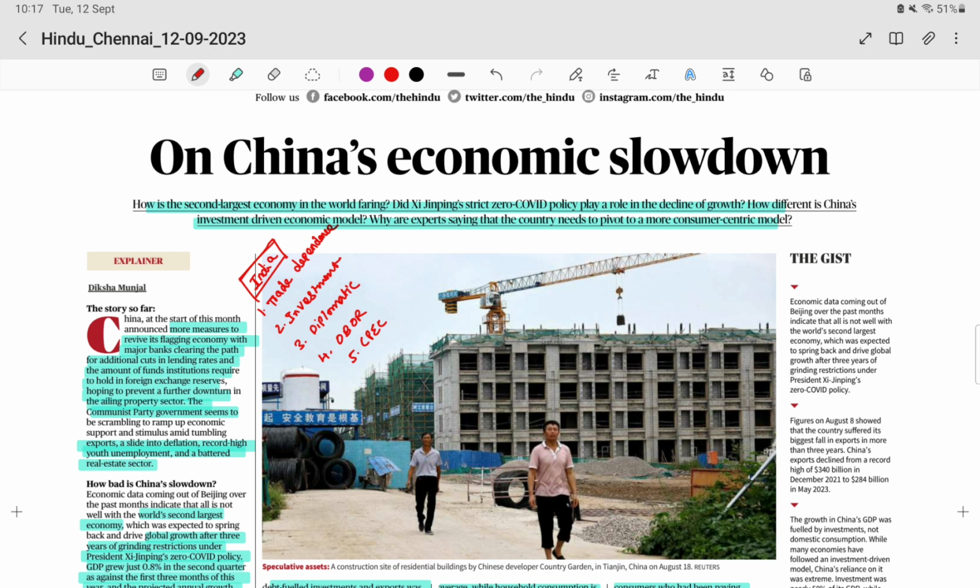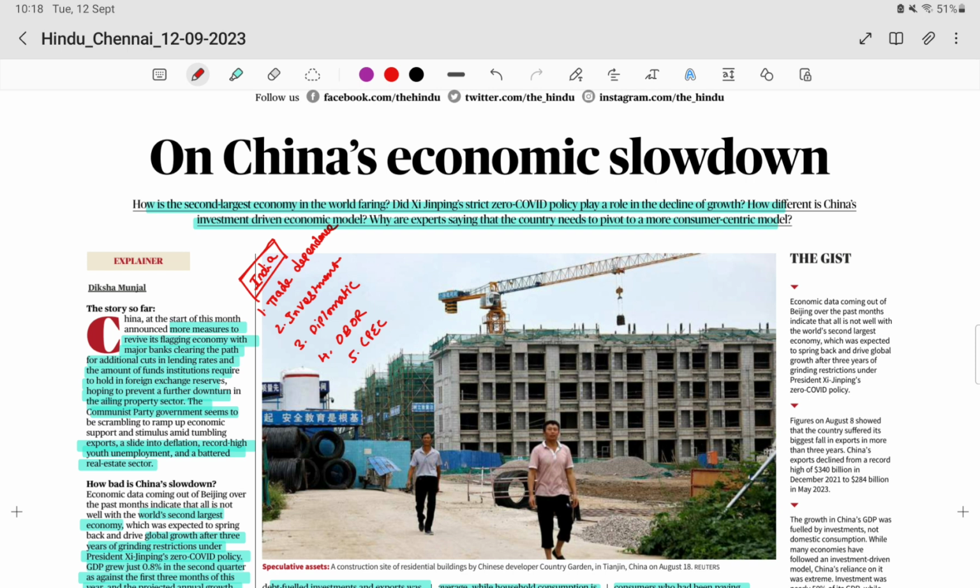Today we are going to discuss China's economic slowdown. China is the world's second largest economy. Due to their economic policy, they are now facing an economic slowdown, which is affecting not only China but also India and the world. So we have to consider what was going on, and India and the world should learn from which policies slowed down its economy.